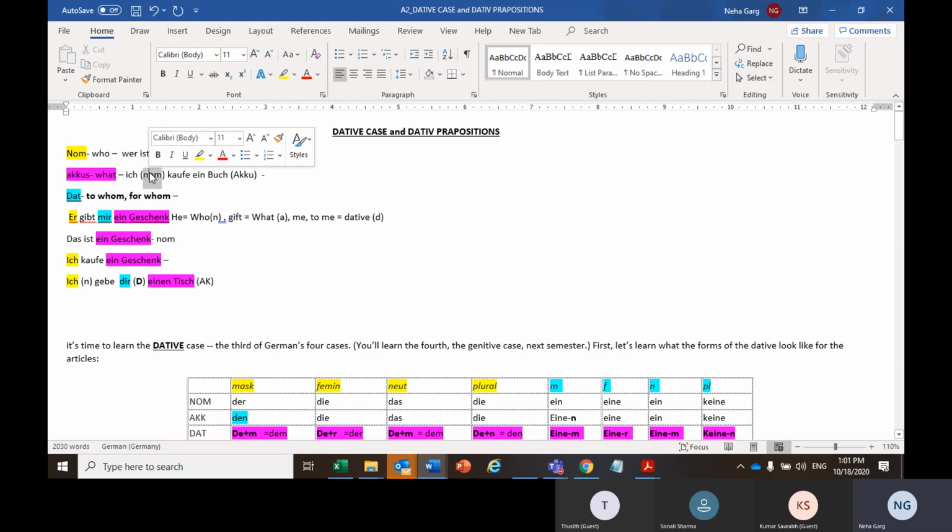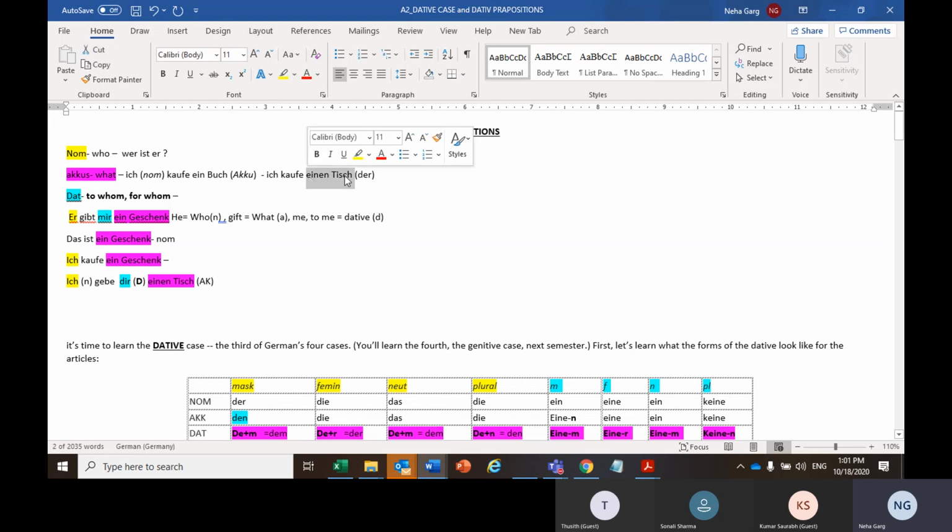So ich kaufe ein Buch oder ich kaufe einen Tisch. Now, as we all know, Tisch is der Tisch, and since what am I buying? Tisch. So Tisch is der Tisch, and it will fall in the accusative category. So der would change to den. So ich kaufe den Tisch oder ich kaufe einen Tisch. Now I am repeating it again. Who is buying the table?